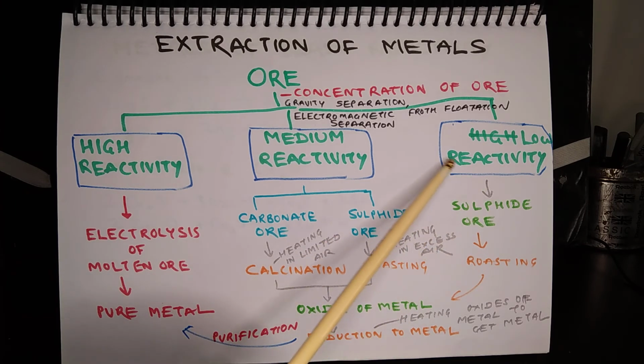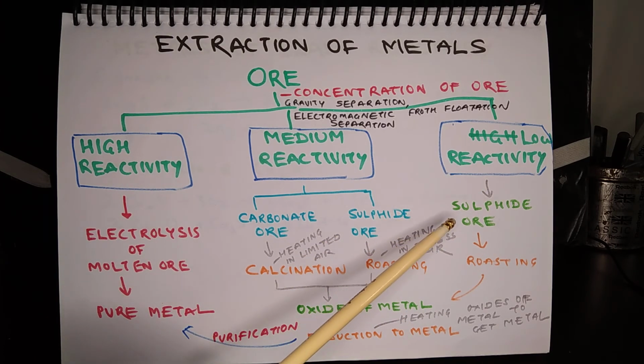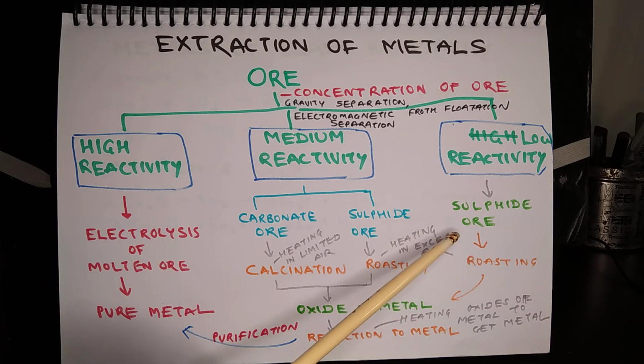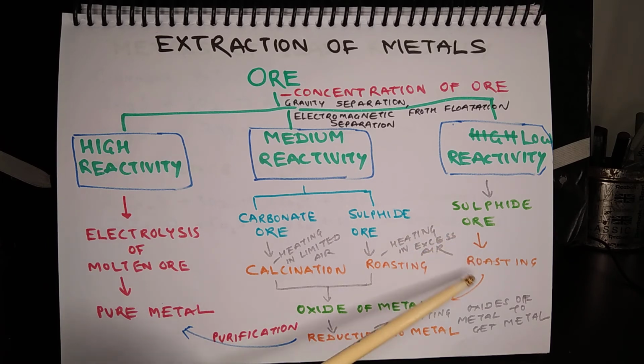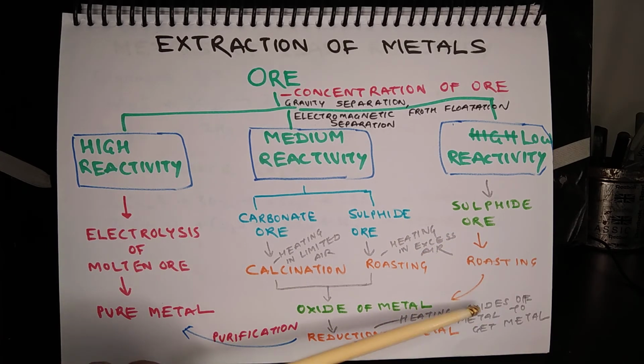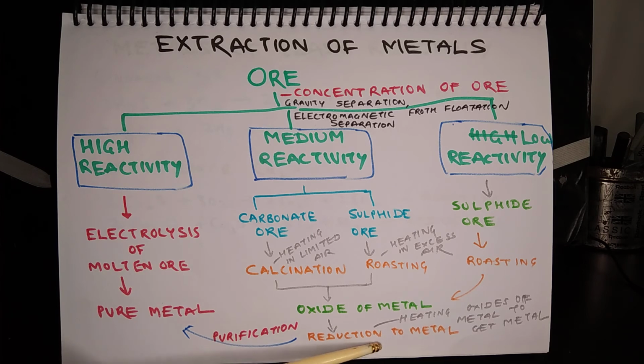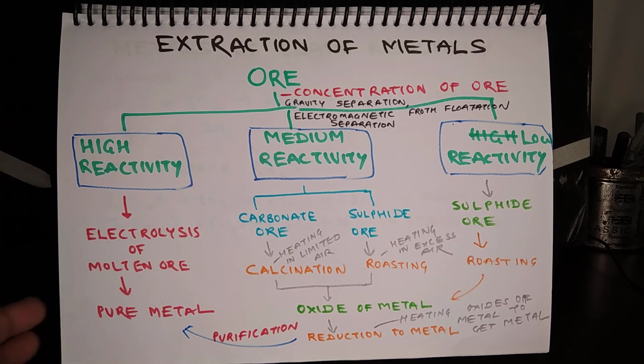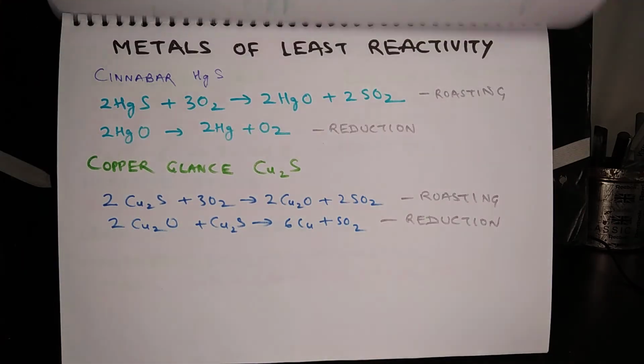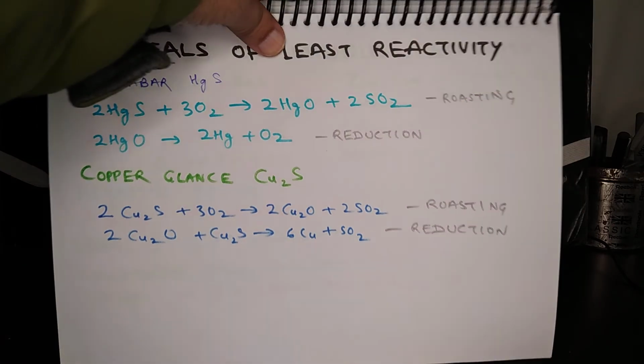In case of metals of low reactivity, they are found as sulfide ores. The sulfide ore is subjected to roasting, as in this case, and then the oxide obtained is subjected to reduction to obtain metal. Now the metal which is obtained here contains some impurities, so it is sent for purification through the electrolysis process. Let us look at some examples.